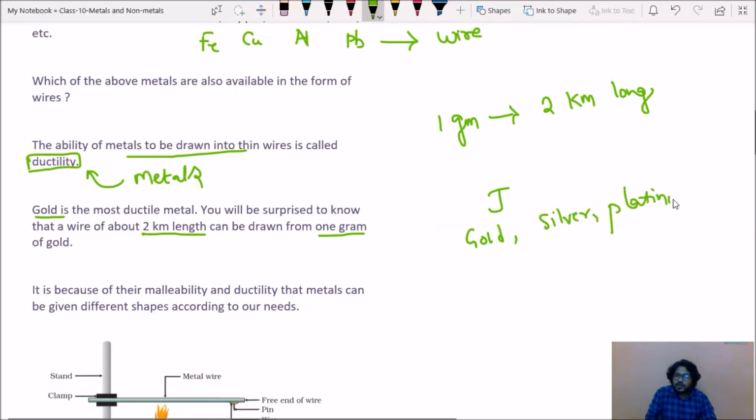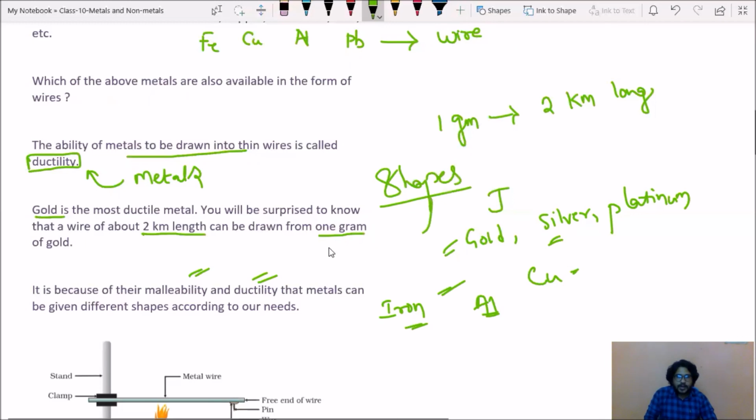If you observe, we will use copper also for jewelries, and because of malleability and ductility, all these metals, not only these, but you can observe iron which is used while constructing buildings, dams, bridges. Iron can be used, aluminium can be used as frames. So all these metals can be given different shapes according to our needs. In our daily life, we use all these metals with different shapes.